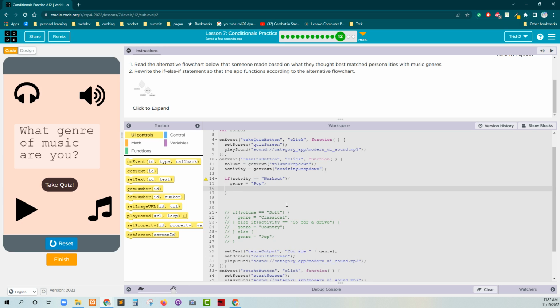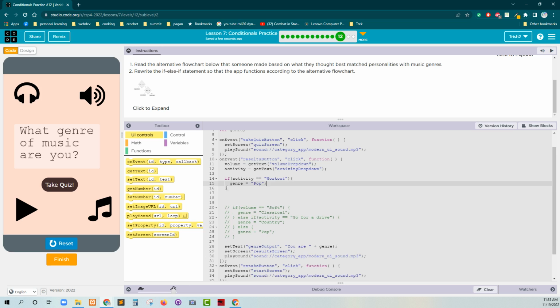If activity is equal to workout, why are we unhappy about this? I misspelled activity, that's why. Okay, so if activity is equal to workout, then the genre is going to be set to pop. Pretty straightforward, right? Else, so then this is the false condition.